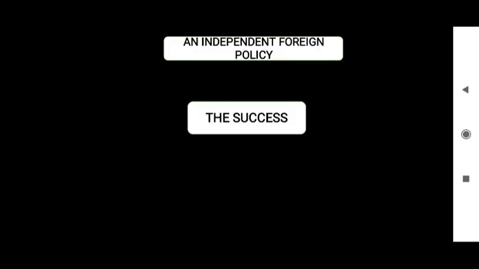Next, we have an independent foreign policy. India wanted to have good relationships and keep a close knit with the other countries of the world, because they could not go to war with other countries. India could not afford to go to war, so they made good relationships with the other countries. So that is all about Indian independence and independent foreign policy.